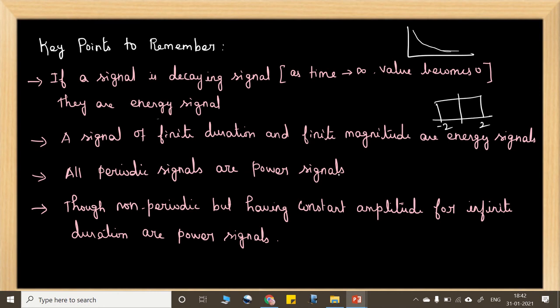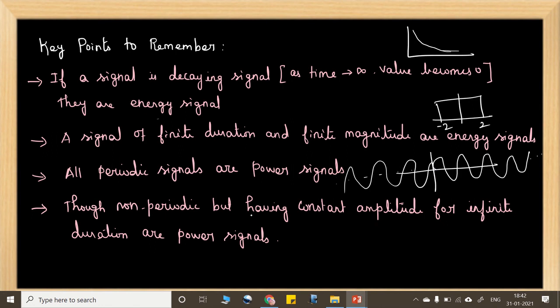All periodic signals are power signals, because they go up to infinite duration. Okay, so energy will be infinite here. When energy is infinite, average power will be finite. So all periodic signals are power signals.